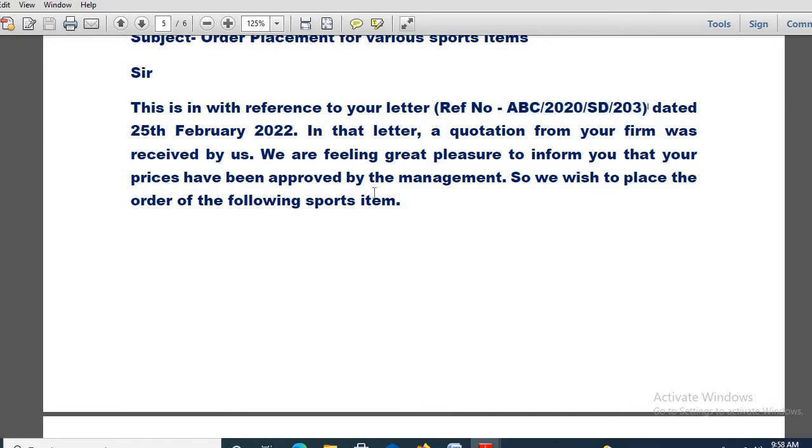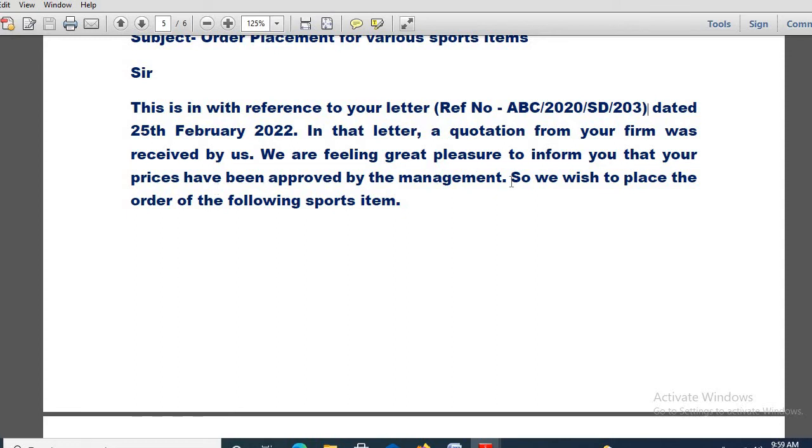Dated 25th February 2022. In that letter a quotation from your firm was received by us. This is the reference number of the quotation, which you have already mentioned. We are feeling great pleasure to inform you that your prices have been approved by the management.